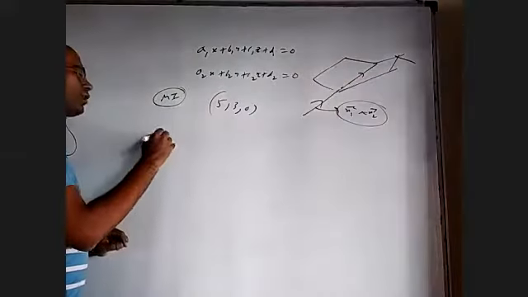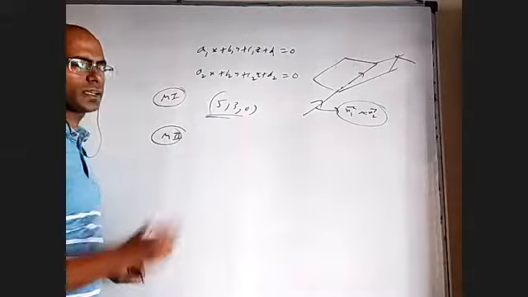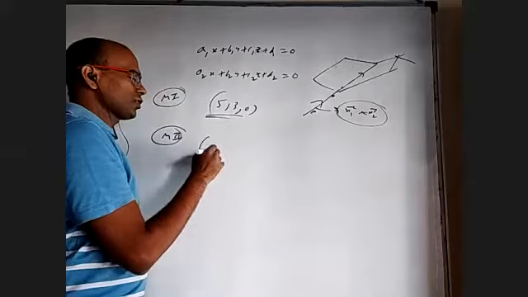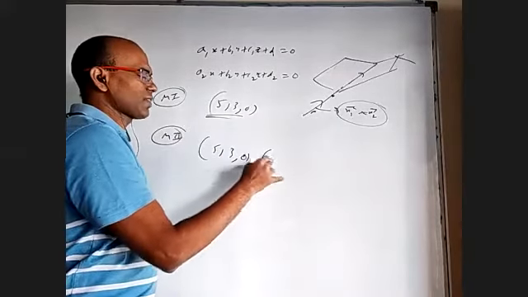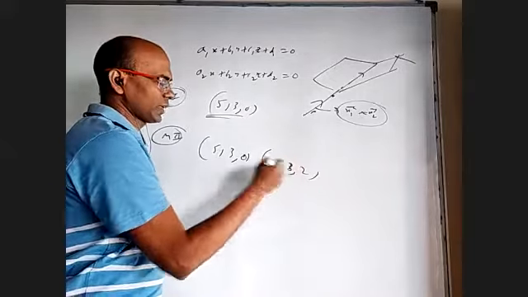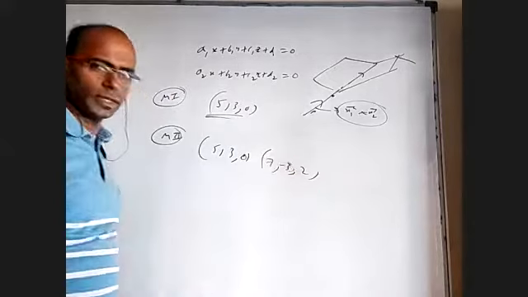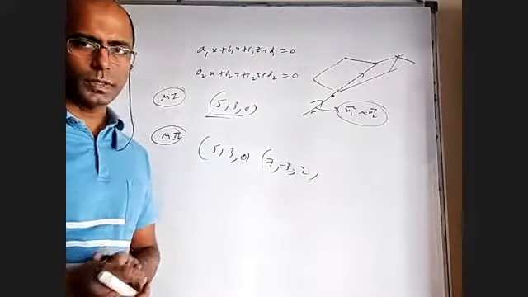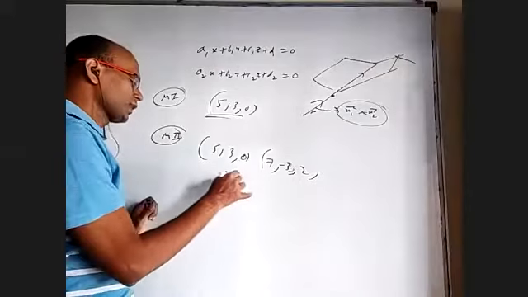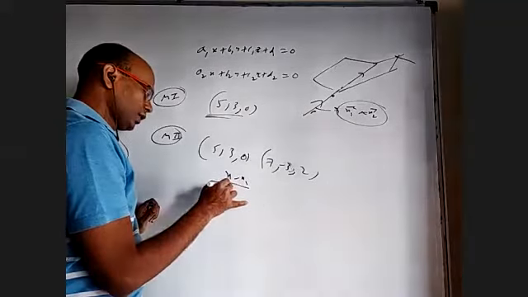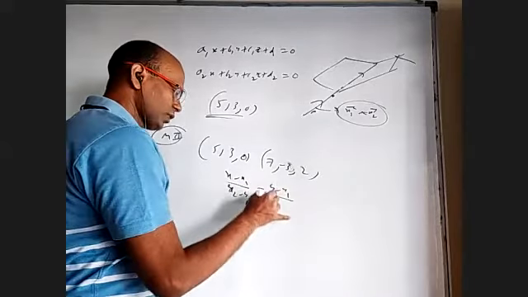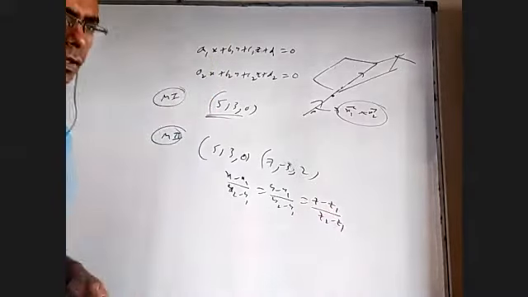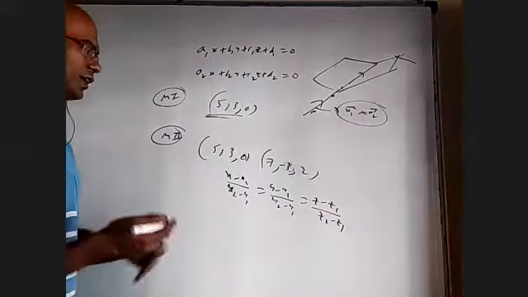Okay. Almost same. Somebody can ask, if you are doing trial and error anyway, why do n1 cross n2? By trial and error, find 2 points. You take z equal to 0, let's say you got 5, 3, 0, and you take x equal to 7, maybe you got y equal to 3 and z equal to 2, something like that. Fix one of the coordinates, you can find the other two coordinates. Like that, you find 2 points by trial and error. If you know 2 points on a line, we have a formula: x minus x1 by x2 minus x1, y minus y1 by y2 minus y1, and z minus z1 by z2 minus z1. Okay, so this is very easy, very simple, just trial and error.